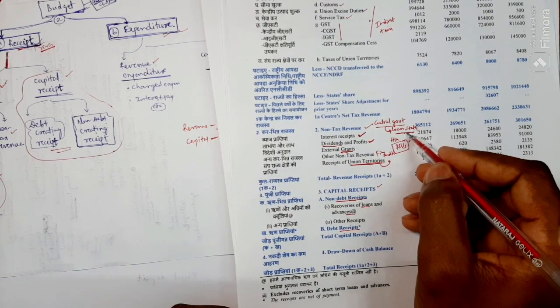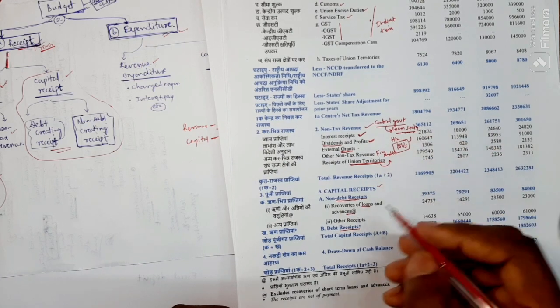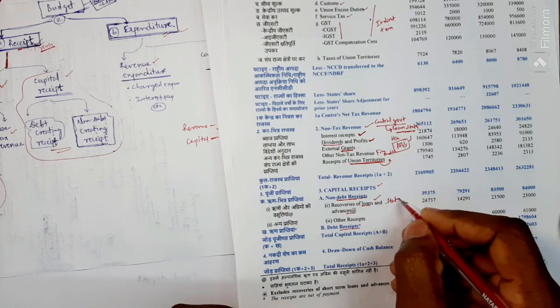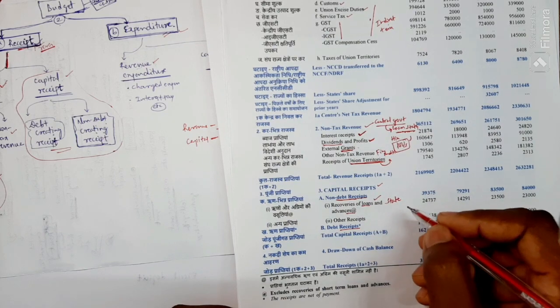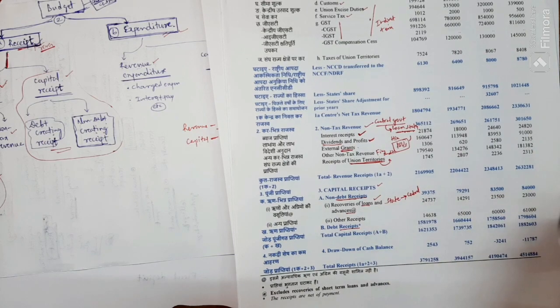Whenever this loan is paid back to the central government by the state, that is what recovery of loans is. The state which gets the loan returns it to the central government after some time.